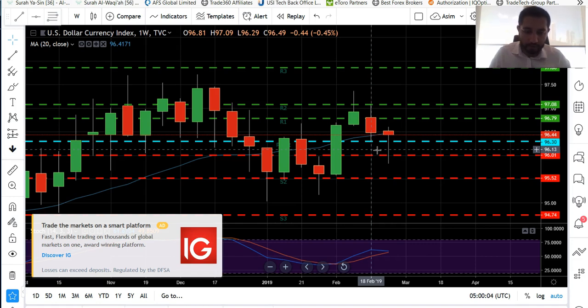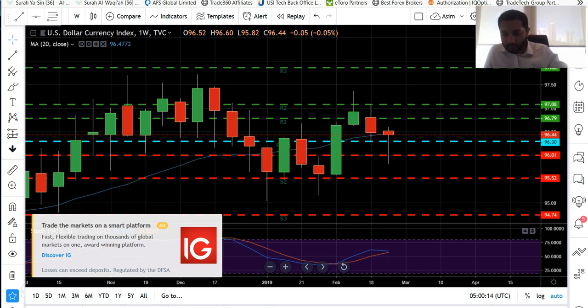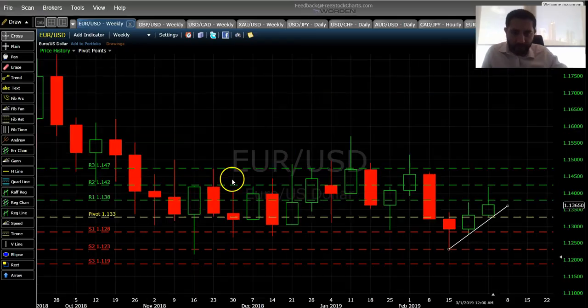So hopefully I can expect that it will achieve 97.08 or 97.5, the maximum for this week. So now moving on to our Euro USD pair. Looking into the Euro USD pair, as you can see, it got rejected from this trend line that we have formed on a weekly basis, and it's following the same pattern as the dollar index as it's going higher.